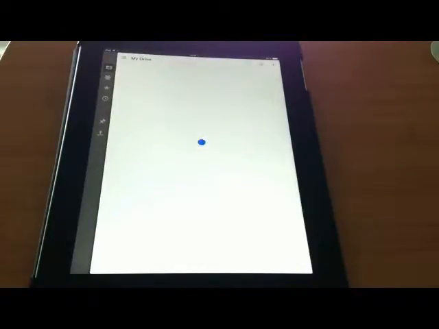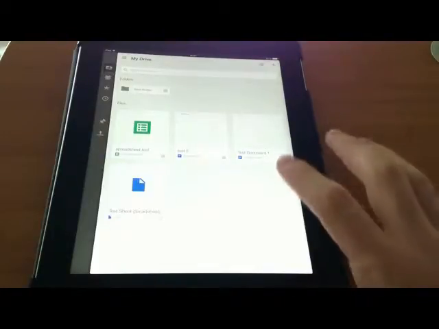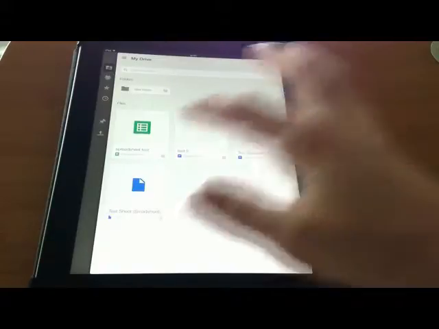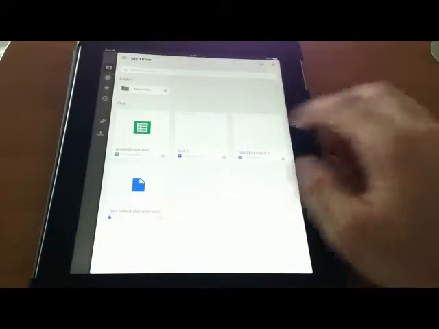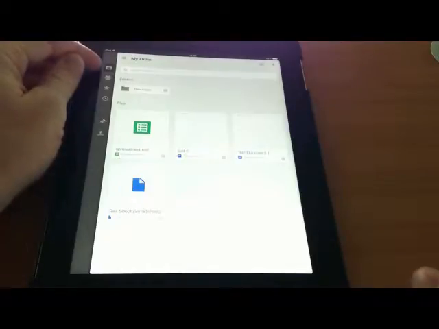Now, I want to note right off the bat here that the only documents you can actually create and edit on iOS are your normal documents and your spreadsheets. So you can see, having logged into Google Drive, I now have a list of all my documents. I've got these test documents I've created, a spreadsheet, and then two regular documents and then a smart sheet. If you watched my video tutorial on third-party apps in Google Drive, you would have seen when I created that document. So you can see this icon up here at the top left, the folder icon, lets us know that we're looking currently at my drive.